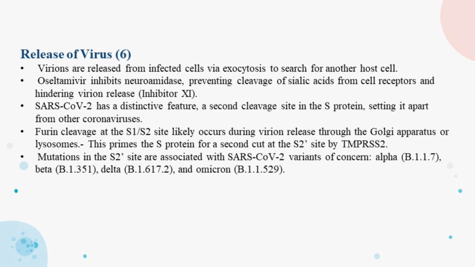Changes or mutations in the S2 site are linked to notable SARS coronavirus 2 variants: alpha, beta, delta, and omicron. These mutations can impact the virus's behavior and contribute to the emergence of new variants of concern.